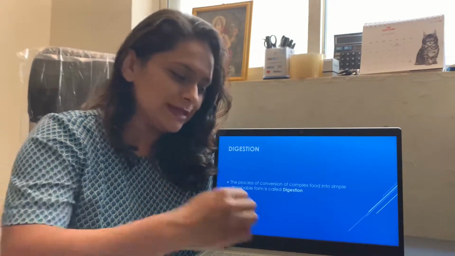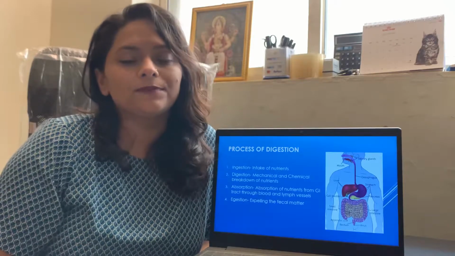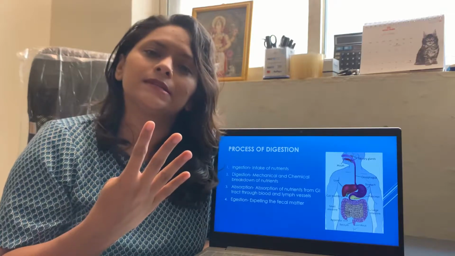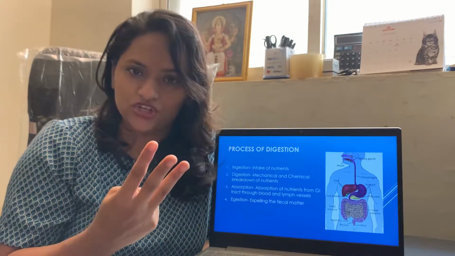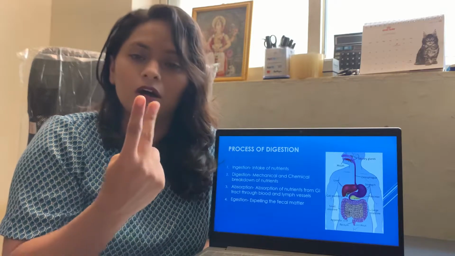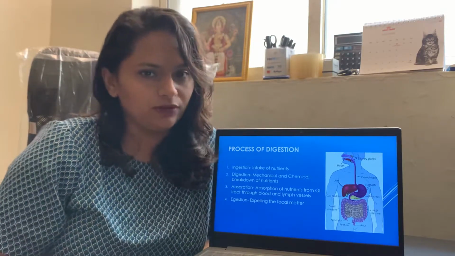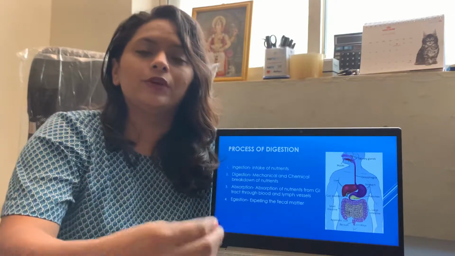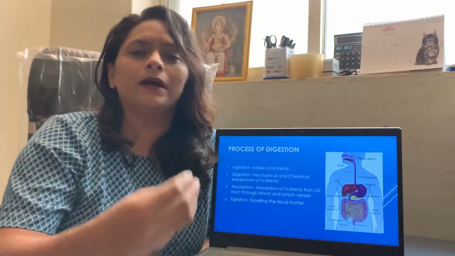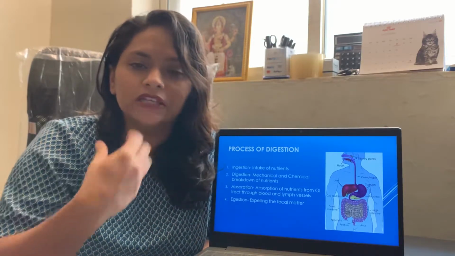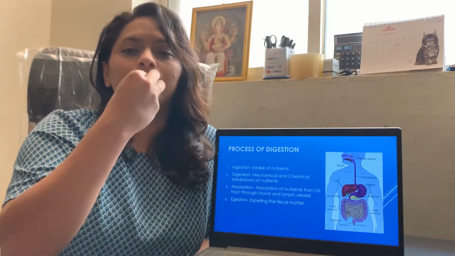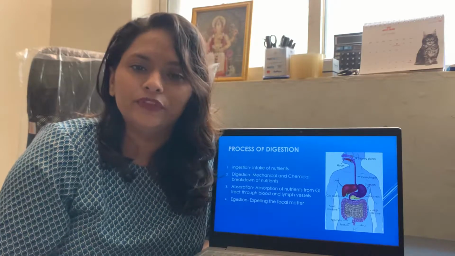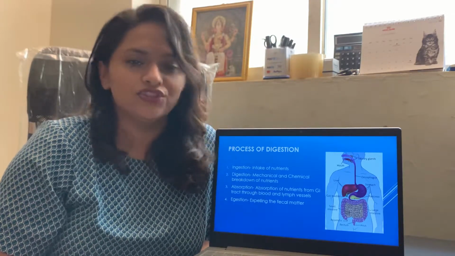Okay, now let's understand further about the steps or the processes that are involved in digestion. There are 4 processes which are involved, namely ingestion, digestion, absorption and egestion. What do you mean by ingestion? The first process, when we eat food, okay, you ate pani puri or you ate a bite of sabzi roti, what did you do? You took the food in. So the intake of food or the intake of nutrients is called as ingestion.